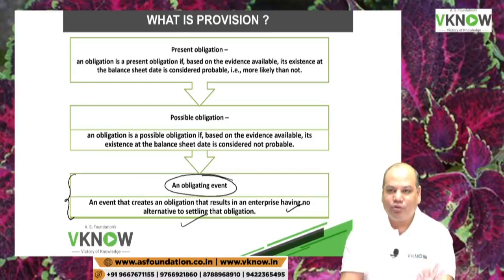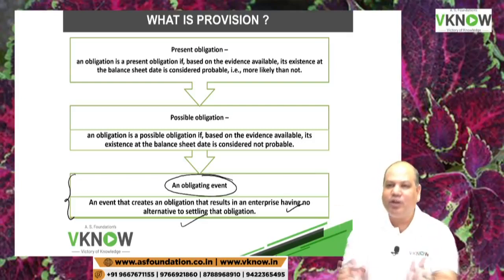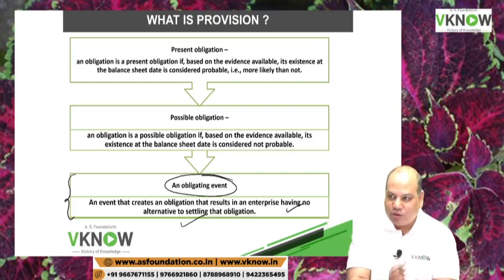You have sold goods with a warranty clause. If any manufacturing defect occurs, come to me in next 5 years, I will repair, rectify, replace. That is your obligating event. You sold the goods to the customer. If you don't like it, you can return it and get the refund in next 30 days. 30 days return policy. That is an obligating event. Okay. You have promised bonus to the employee. That is an obligating event.